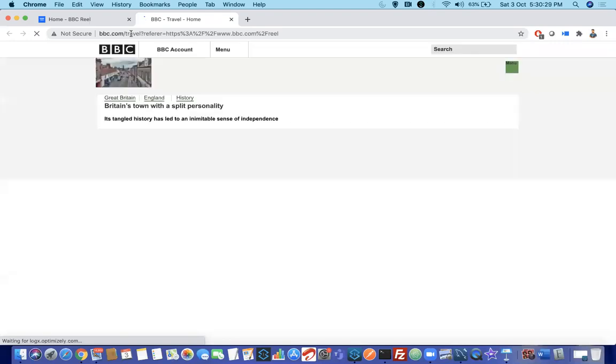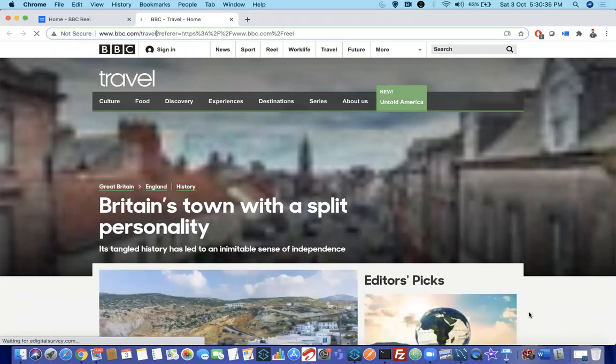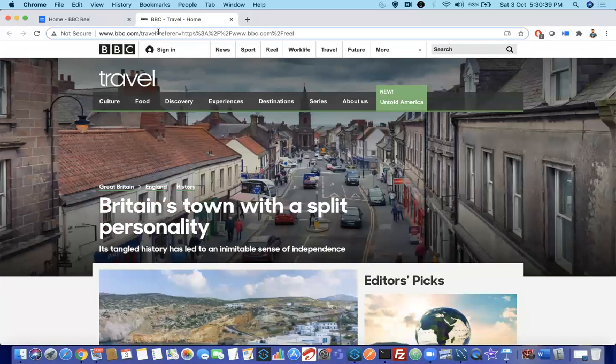Now when I clicked on Traveler, you can see something written. Travel is the path, and whatever is after the question mark is called query parameters. That means you are passing some information. We can pass information in different ways, which we'll learn when we start developing applications. But remember, whatever comes after the question mark are query parameters. Now when I click back on News, you can see news is coming over here.